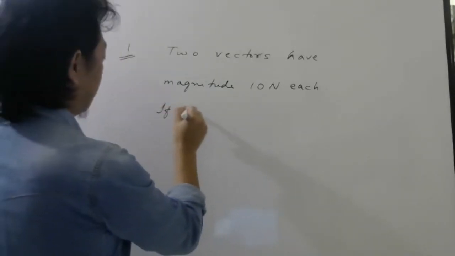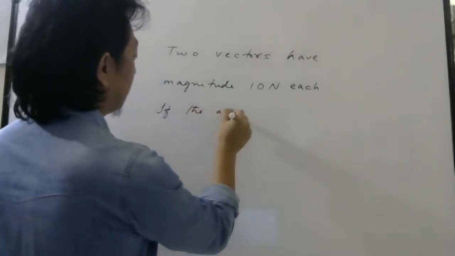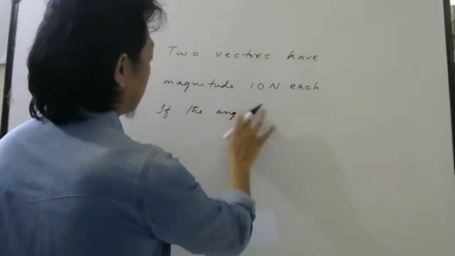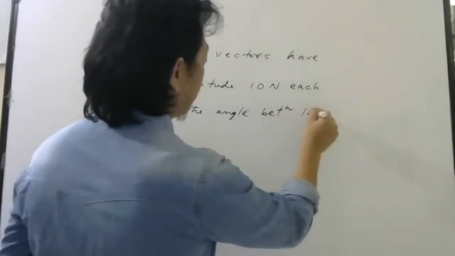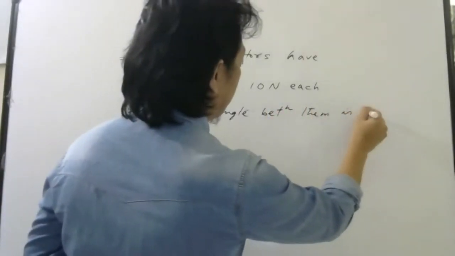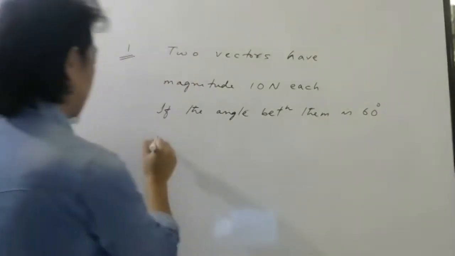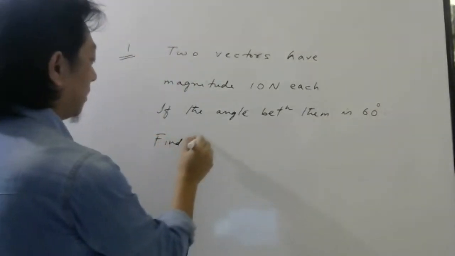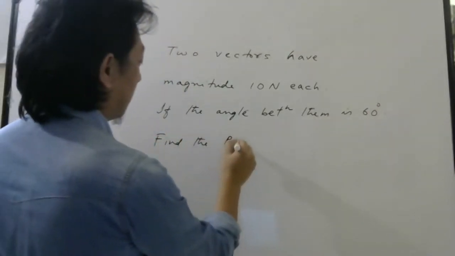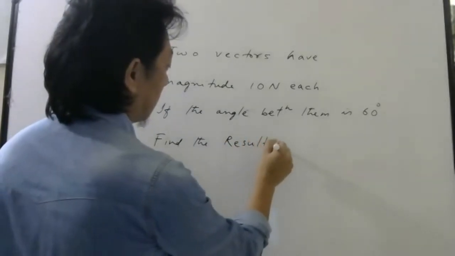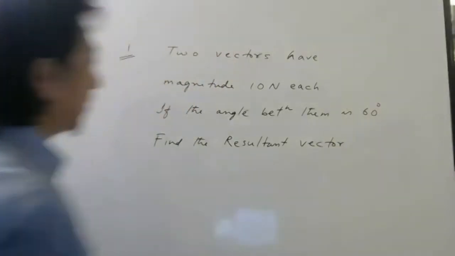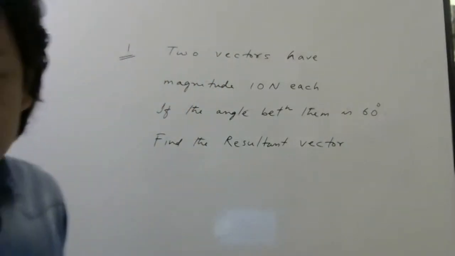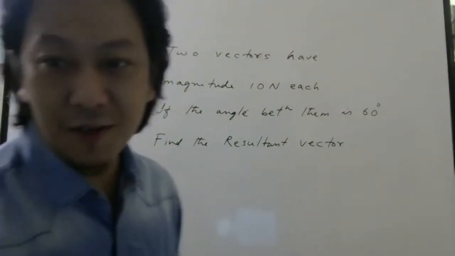If the angle between them is 60 degree, find the resultant vector. Find the resultant vector. Okay, try it out. Yes, in notebook only you have to write.